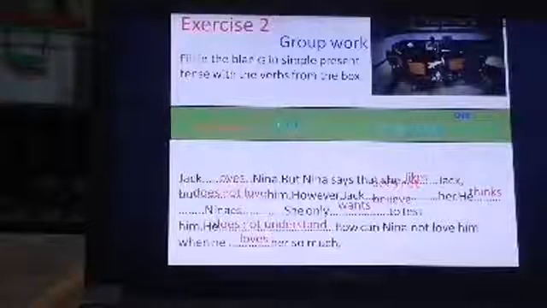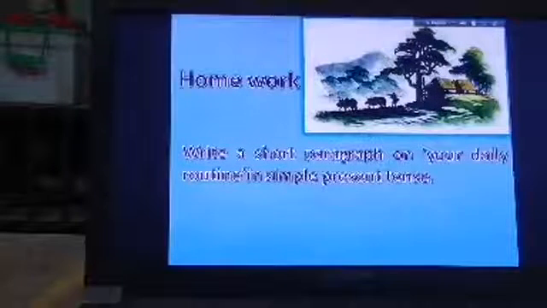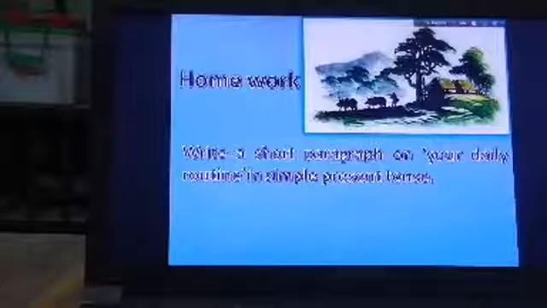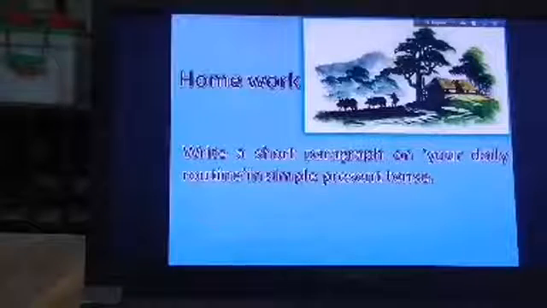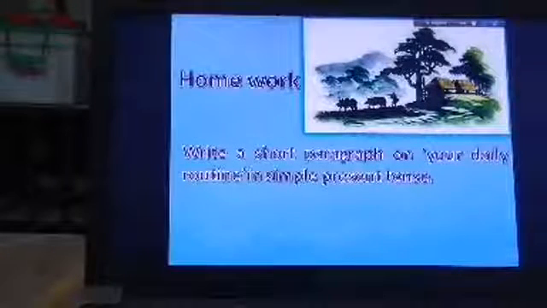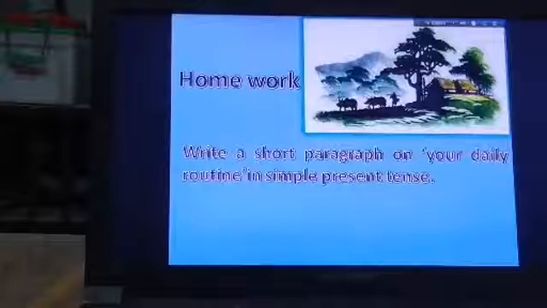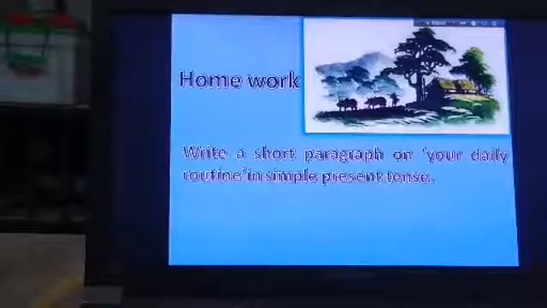So thank you for doing this exercise. So dear students, now it's time to give homework. Write a short paragraph on your daily routine in simple present tense. This is your homework, and you must do this homework at home, and after your school opens you must show your teacher that you have done the homework.